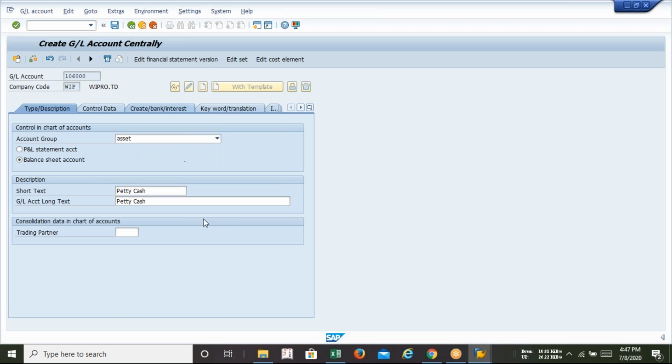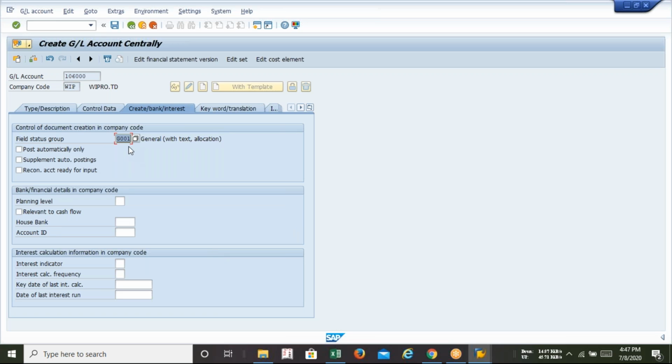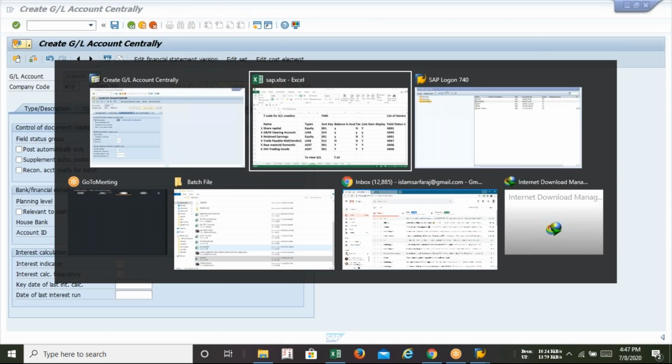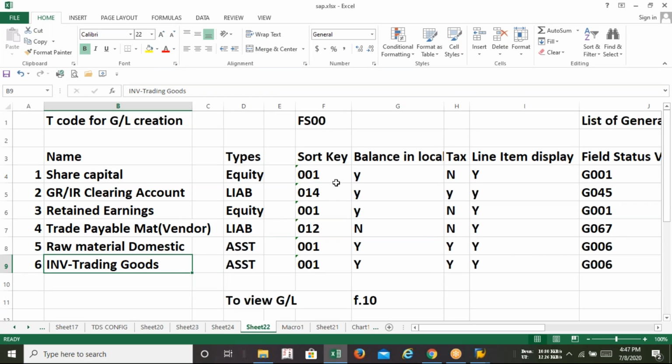At the time of creation of the petty cash, you have to select G001. At the time of creation of the customer GL, you have to select G067. And at the time of creation of the customer, if you select G001, the GL shall be created, but you will get an error at the time of posting. So that's why I was requesting all of you to take the screenshot. Now if you go through the screenshot, you can see there's a short key option, and in the short key option, sometimes we use 001, sometimes 1412. So it has its own list in SAP.